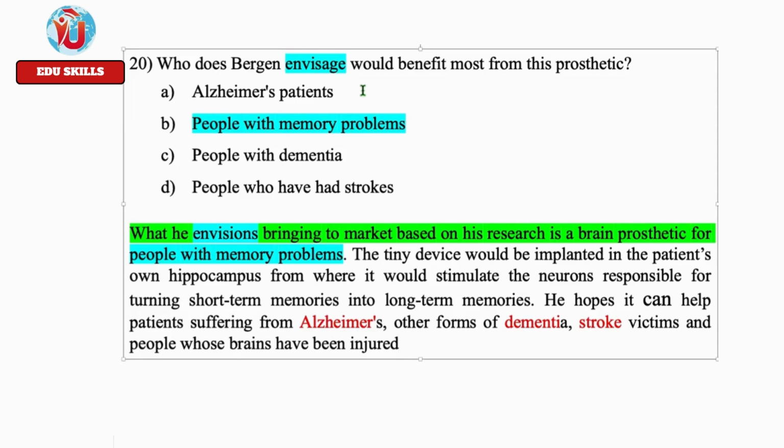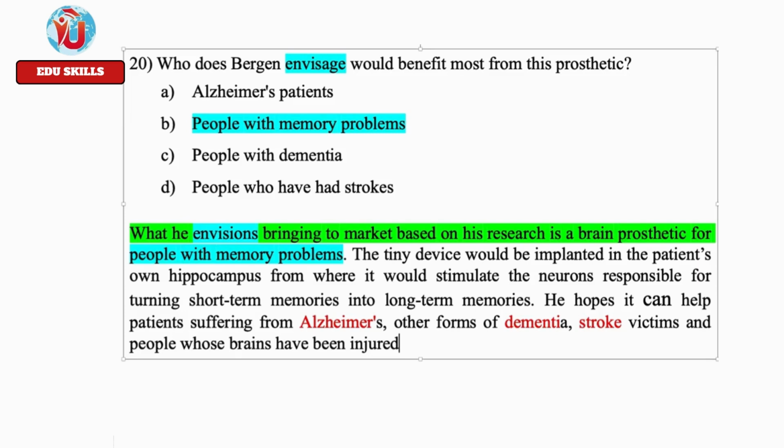He clearly makes it clear the market based on research is a brain prosthetic for people with memory problems. He hopes it can help patients here. Benefit most. You have a scale here. What is given later is the secondary one, not the most. Okay. What is given here?